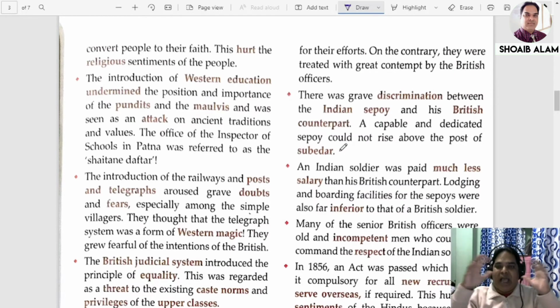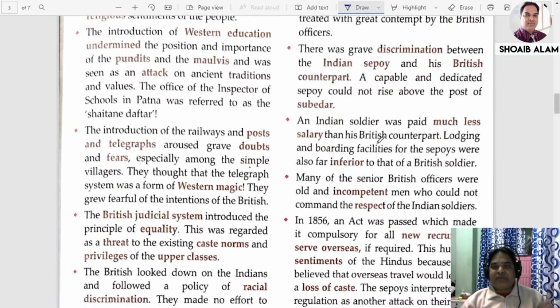Whereas all the high posts and positions in the army were reserved for the Europeans. So Indian sepoys were kept at the lower positions. Now, as compared to the European soldiers, they were paid very much lower salaries. Lodging and boarding facilities for sepoys were also far inferior to those of the British soldiers, not up to the match. The British were given good facilities, whereas the Indian sepoys were not given proper lodging and boarding.